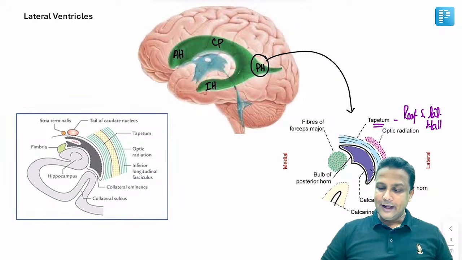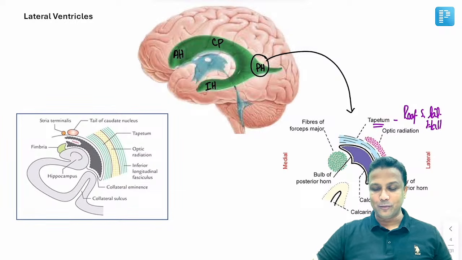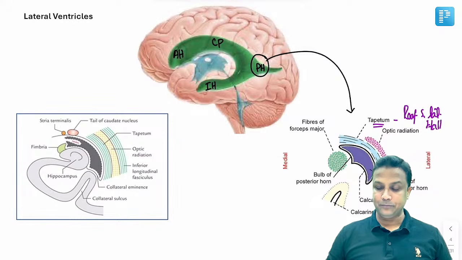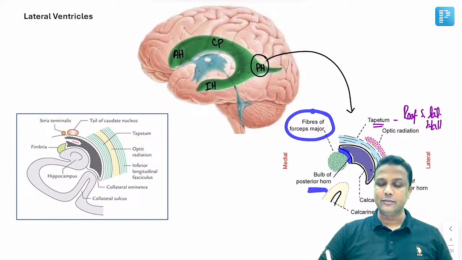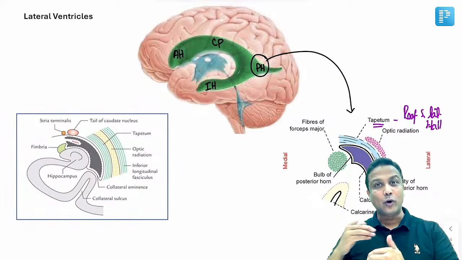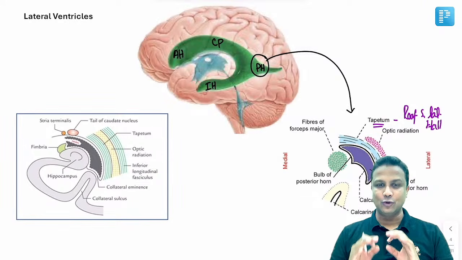Perfectly done. And then what about the medial wall? Now on the medial wall, this is something really important. You'll be able to find 2 depressions here. And this one here will be the bulb of the posterior horn. And this one here will be the calcar avis. Now they have asked already in the exam, the bulb of the posterior horn is formed by the fibers of forceps major. ये सारे fibers मैं आपको आगे वाले diagram में बताऊंगा. For now, you just remember.